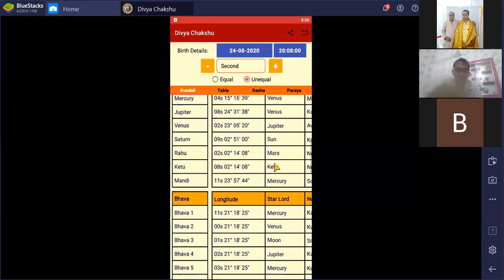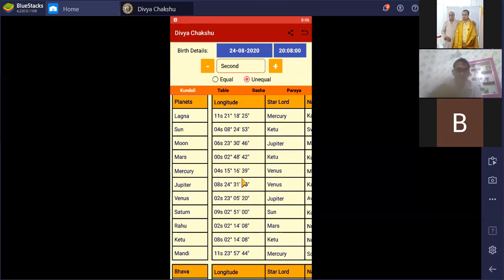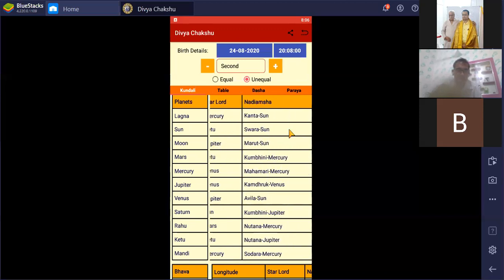In the lower section, this is the planetary details along with house, their degrees, their star lords, and our desirable thing, the main thing, the Nadi Amsha, the Nadi Amsha name along with the Nadi Amsha lord.